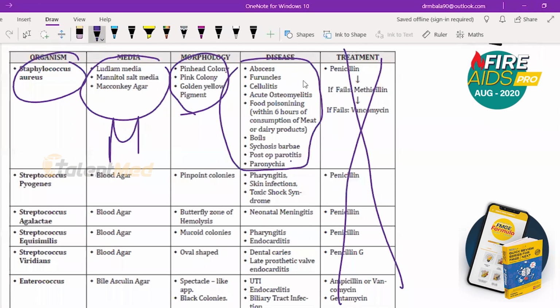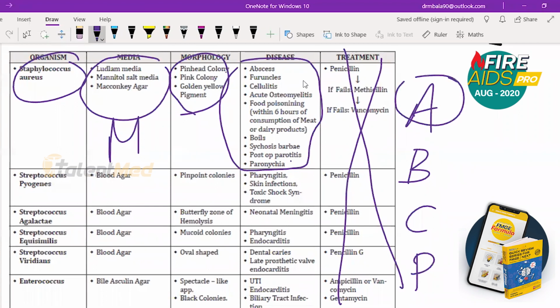The mnemonic is A, B, C, Prime Minister, PM. So A is for aureus, Staphylococcus aureus. A is for abscess. Any abscess, you have to remember Staphylococcus aureus. Acute osteomyelitis, A is for acute osteomyelitis.